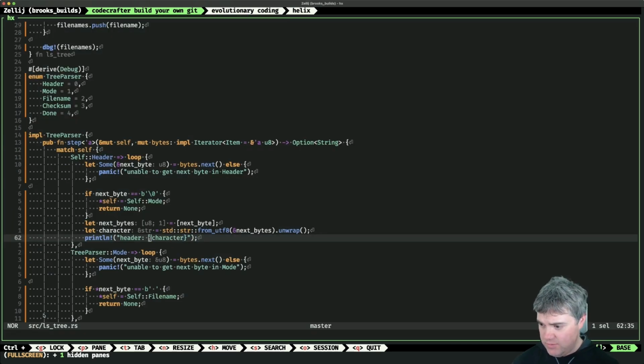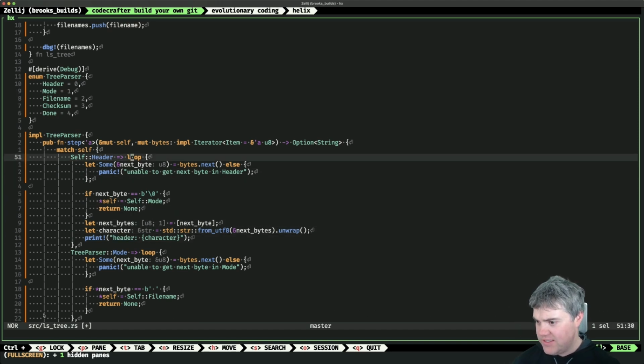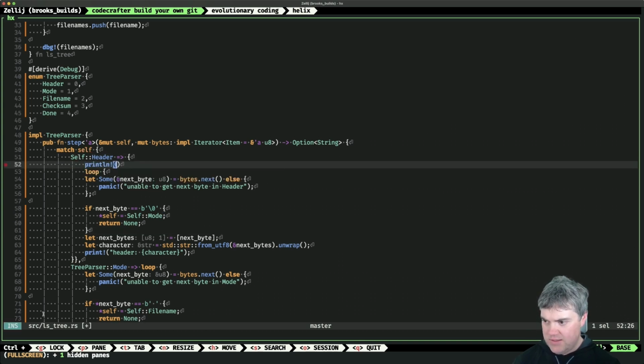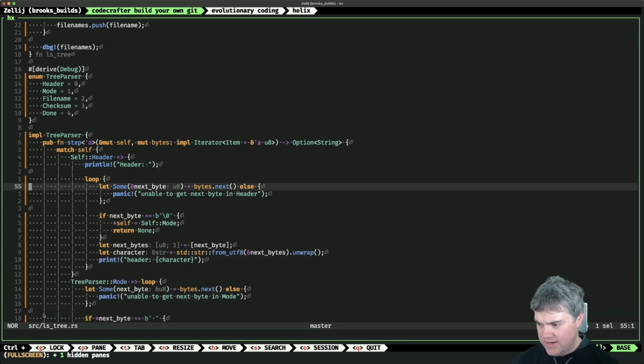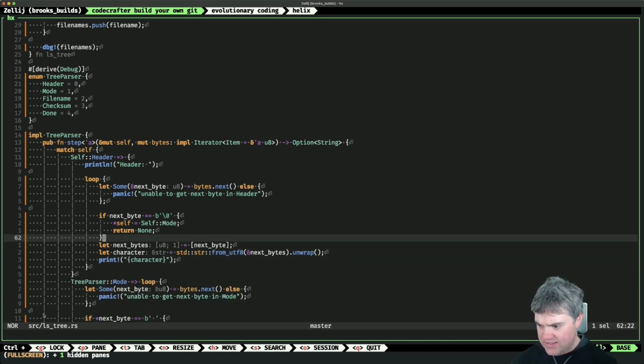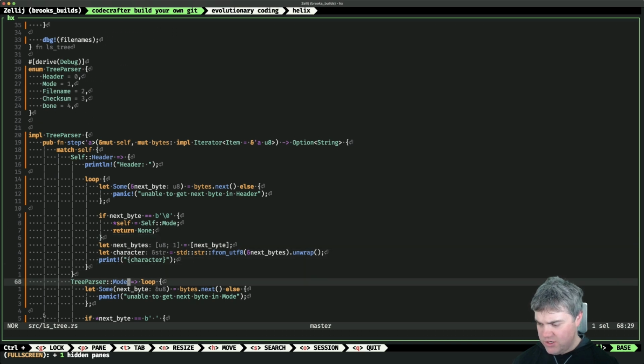And if I want this to be a little bit nicer, we can say not that. Use the print there. I lost you there. What did I lose you on? Oh, I want to do something like this. Add in a loop. I want to say print line header, and then that will give us a new line like that. Then I want the character like this, and okay, so that should be good to go there.